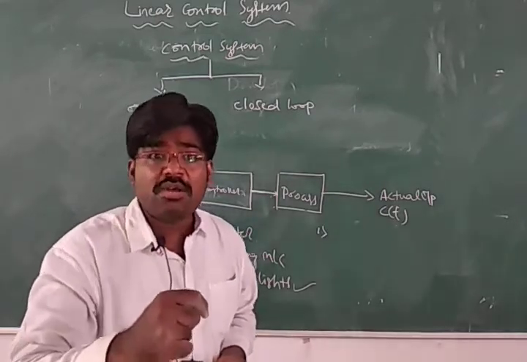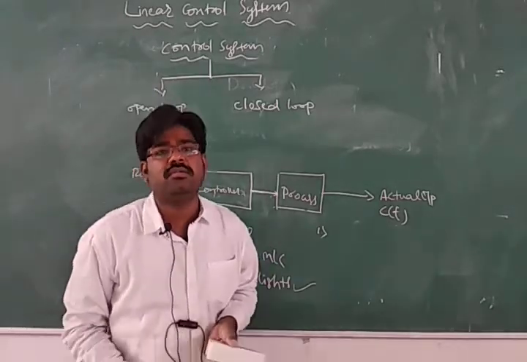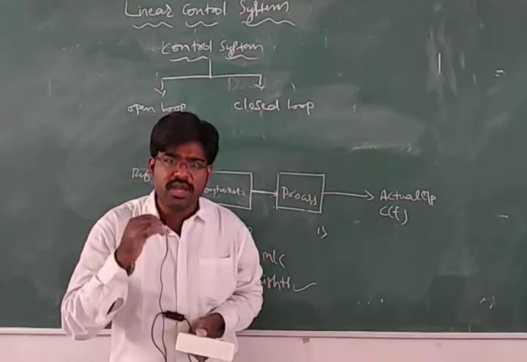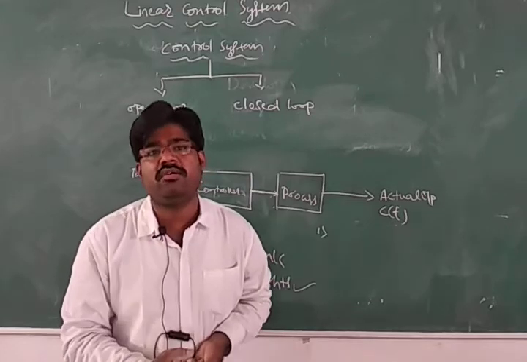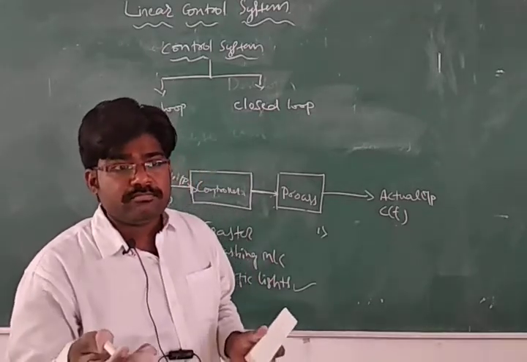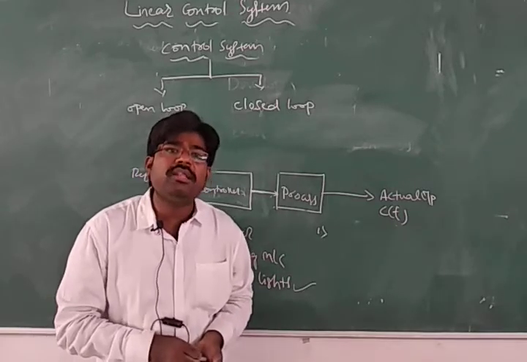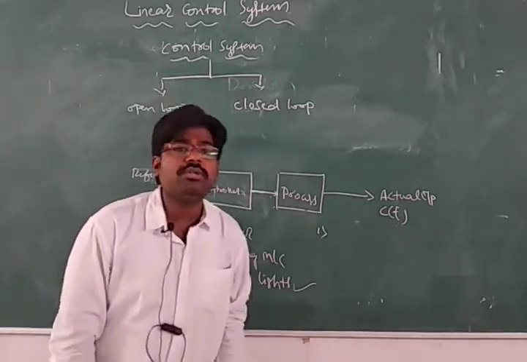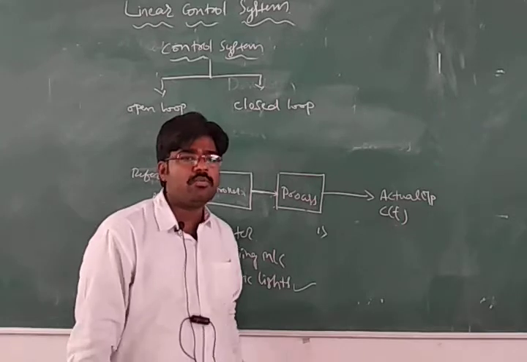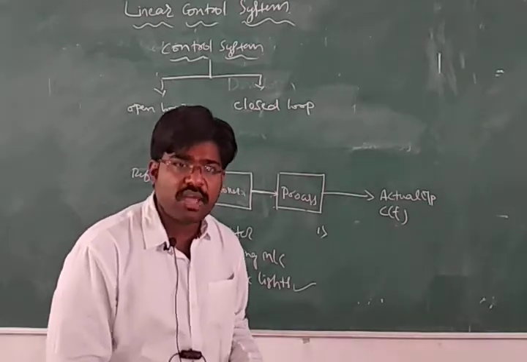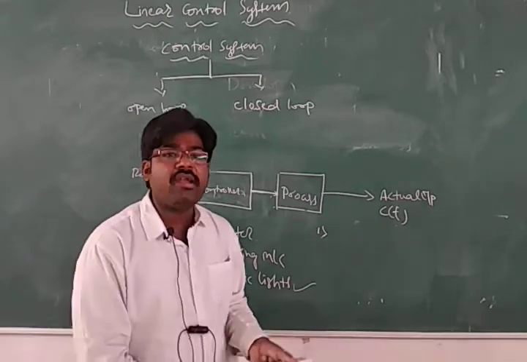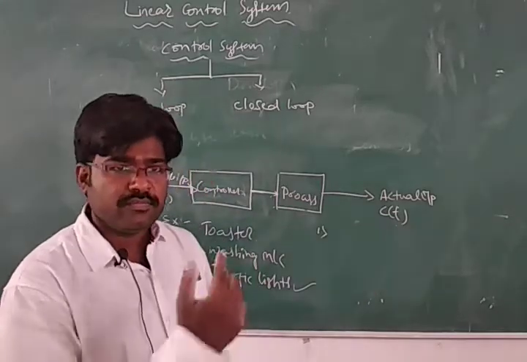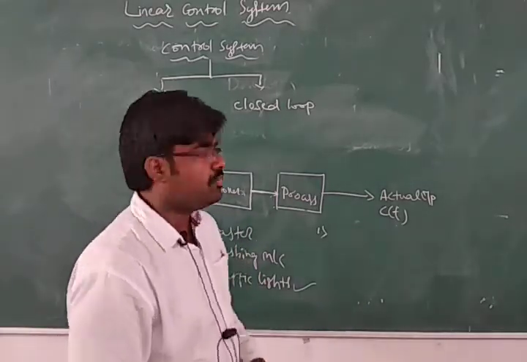So why is it happening? Because it is not handling the disturbance which is occurring due to the voltage fluctuations. Because of that the output is disturbed, you cannot get the desired output, and you cannot rely on it. They will not handle the disturbances, and when they don't, the output is not accurate. So they do not generate accurate outputs. They are less accurate, not reliable, and cannot handle the disturbances. To overcome these disadvantages, they have introduced the closed loop control system.